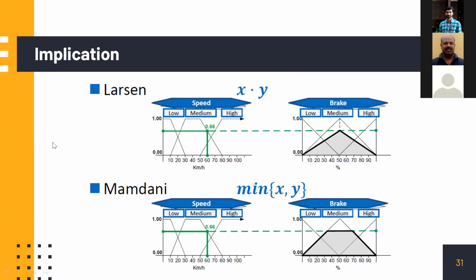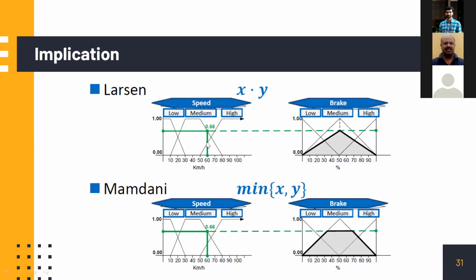Suppose our current speed is 60. Then whether it is high speed or a medium speed. High speed with this membership value, if you take it, some membership value will be there, and it is medium with 0.66.